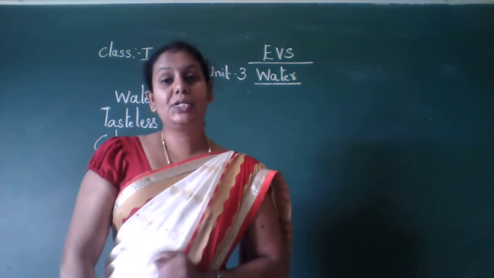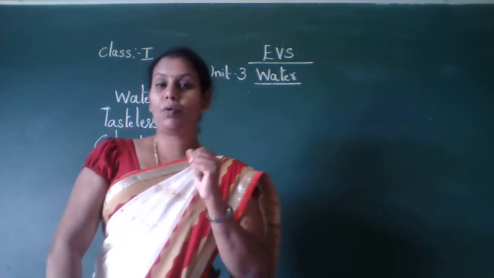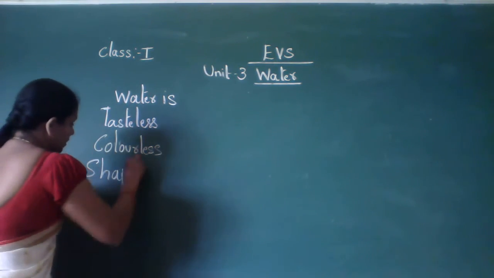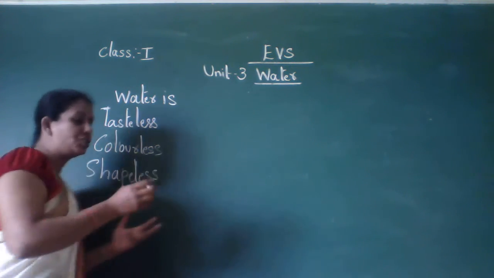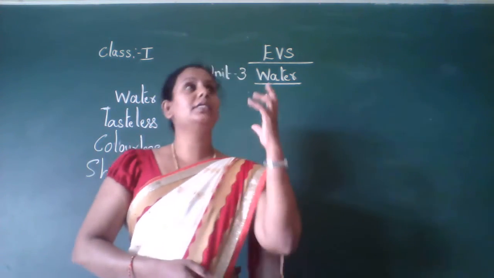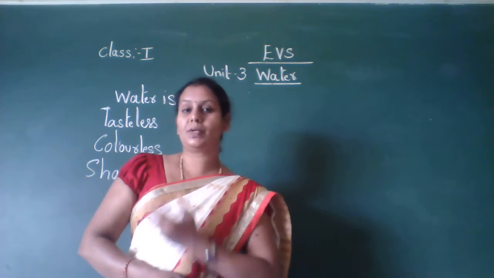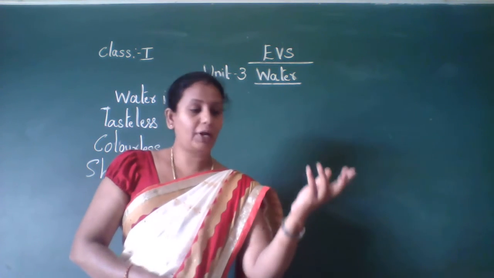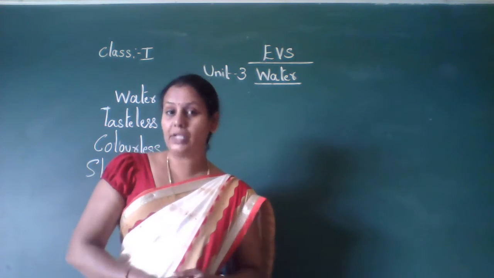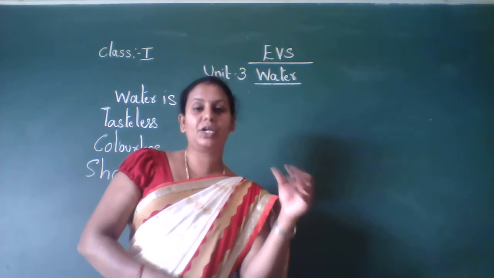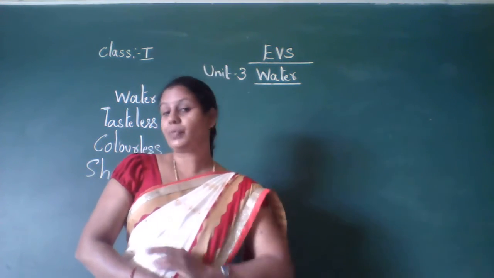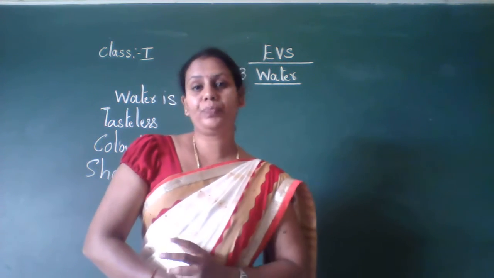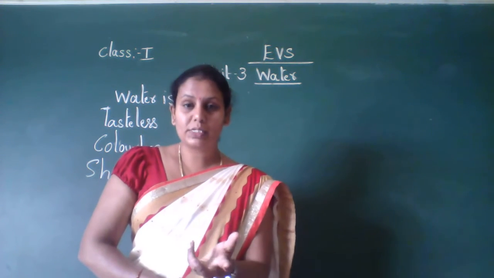Water is shapeless. Keep it in your mind, water is also shapeless. It doesn't have any shape. You can say the sun is in a round shape, the moon is in a circle shape, a bangle is in this shape. Then a traffic board is in triangle shape, a flag is in rectangle shape, a biscuit is in rectangle and circle shapes. Like that you can say shapes. But water, can you tell me which shape water is having? Can't say, because water is shapeless.